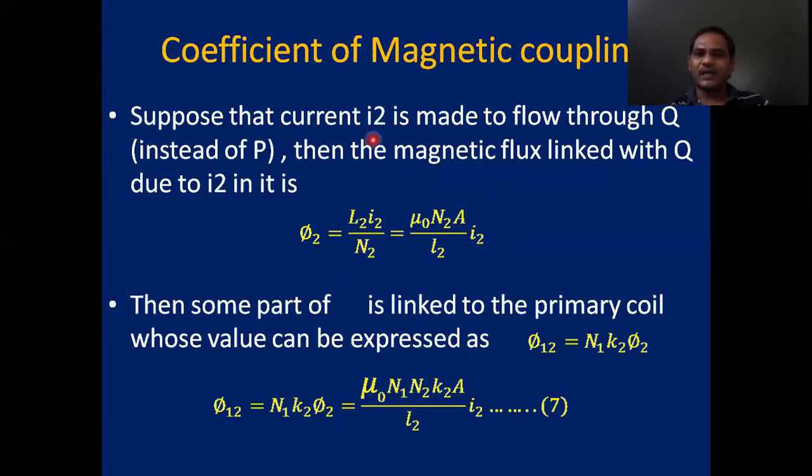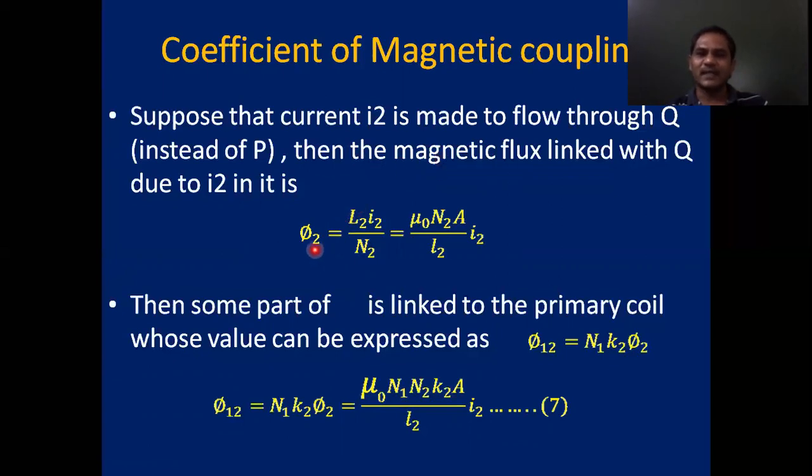Then if the current I2 is flowing in the secondary coil, according to the mutual induction phenomenon, the increasing magnetic flux in the secondary coil intersects the primary coil, hence an EMF is induced in the primary coil. So we are just reversing the case.